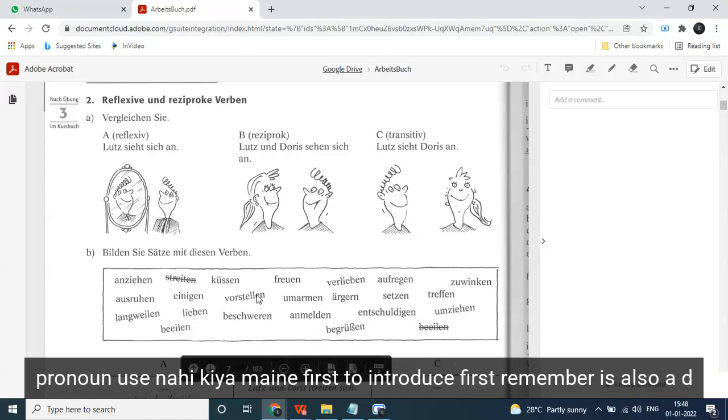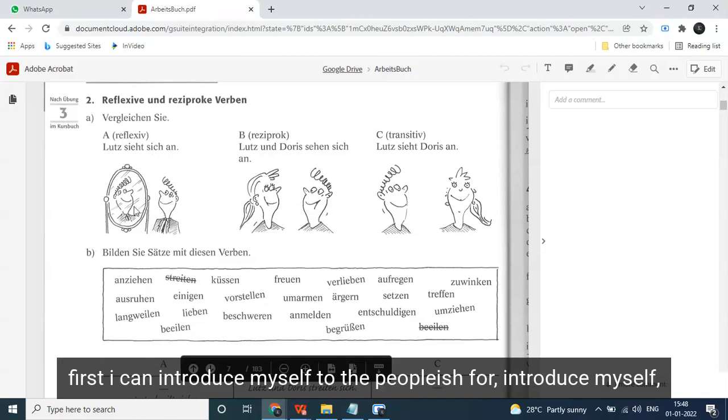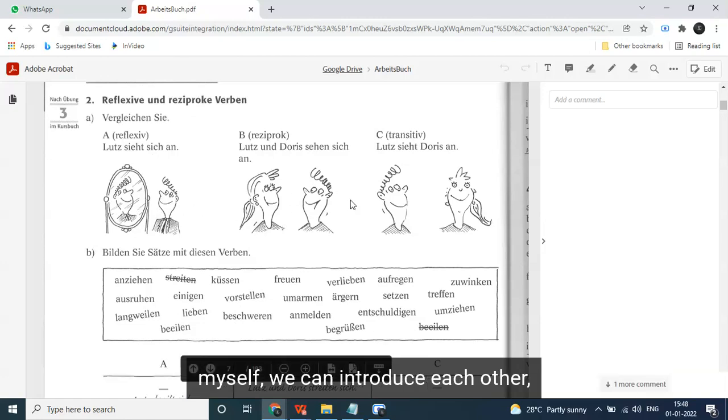Let's look at the verb vorstellen, to introduce. It is also a dative reflexive verb, which we learn later. For now, concentrate on the accusative form. First, I can introduce myself to the people. Ich stelle mich vor. We can introduce each other: wir stellen uns vor.